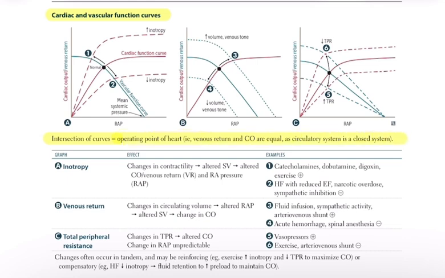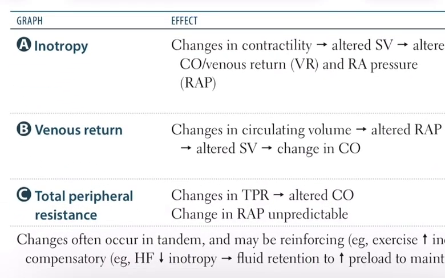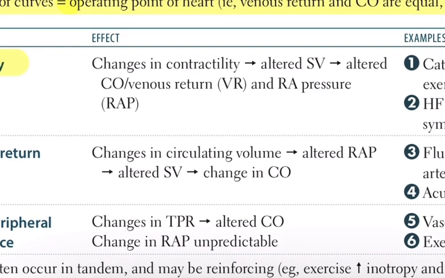At this point, the cardiac output, which is the amount the heart pumps, and the venous return, which is the amount of blood returning to the heart, are equal. In a closed system like the circulation, what comes back to the heart must match what leaves it. Inotropy, contractility of the heart. Changes in the contractility of the heart muscle lead to changes in stroke volume,